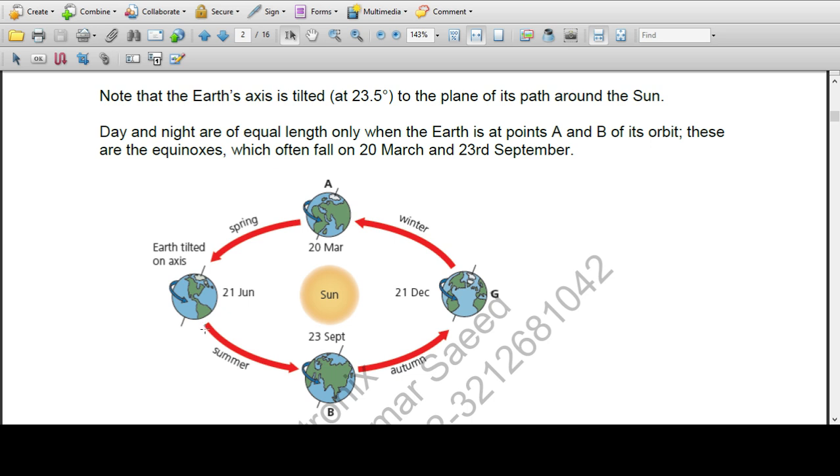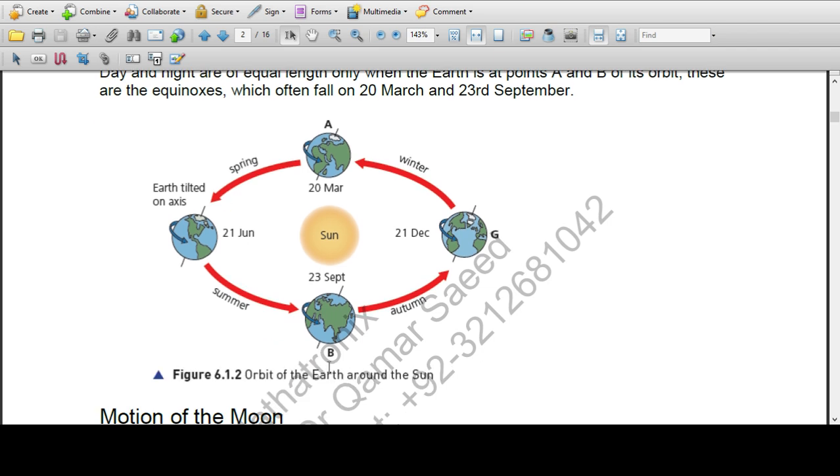And the earth revolves again, and here comes the summer region. From June to September, this is summer, and from this point B the earth revolves and comes to 21st December. From September to December we call this period autumn or fall. From 21st December to March, this is winter.